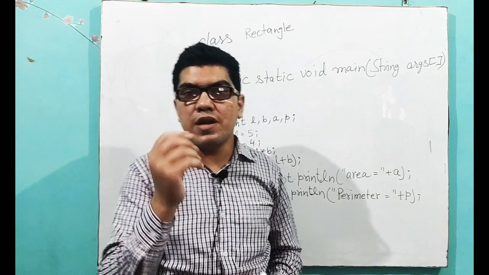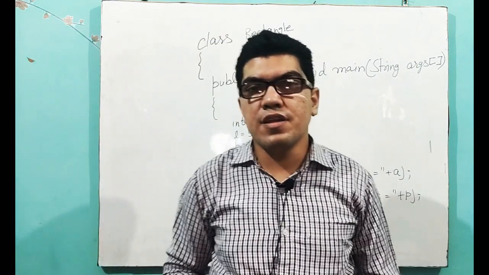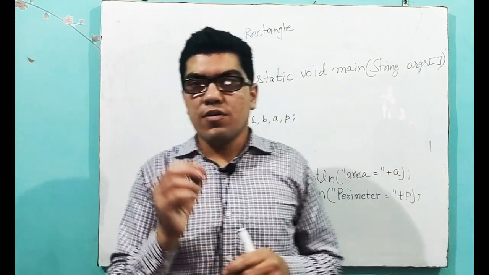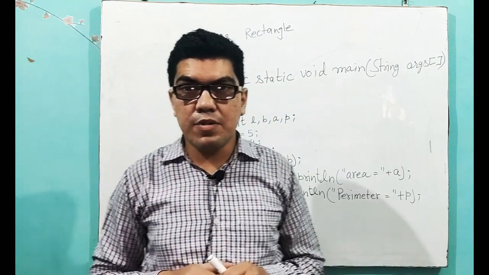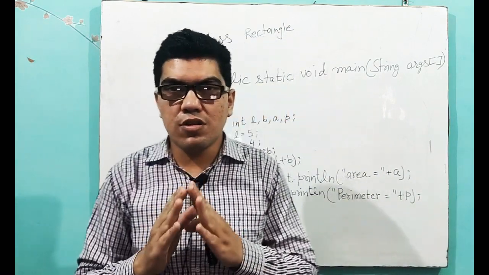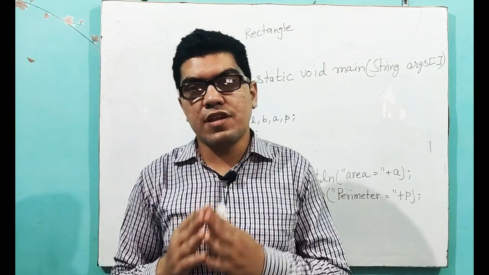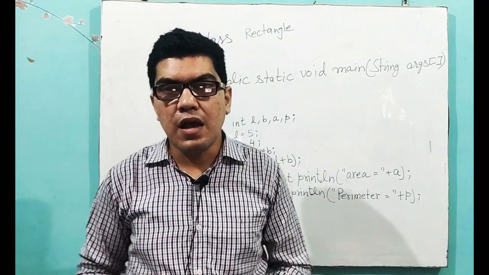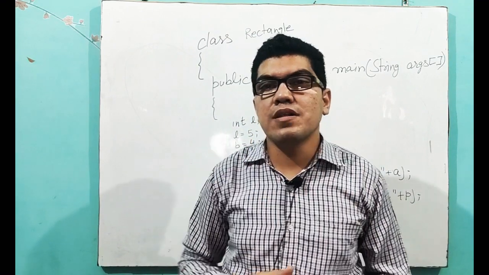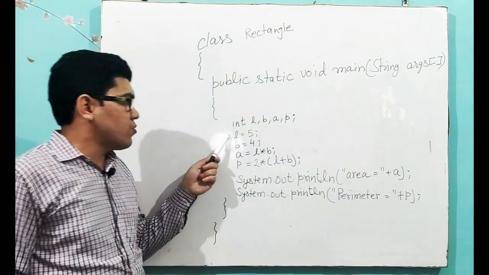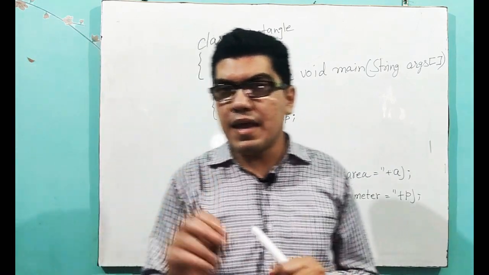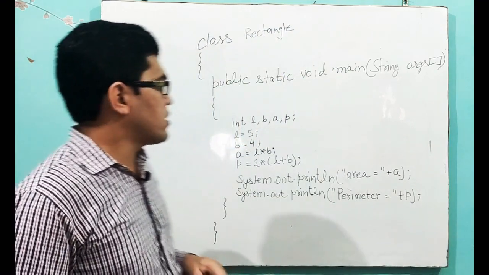Now to calculate the area and perimeter of a rectangle, we need 4 variables. One variable to store the value of length, a second to store the value of breadth, a third to store the area, and a fourth to store the perimeter. Out of these 4 variables, in 2 variables we have to take values ourselves: length and breadth.